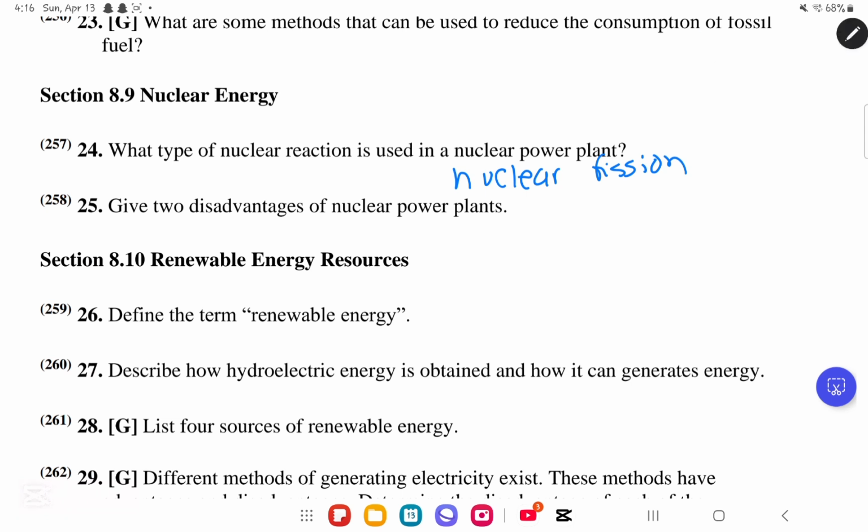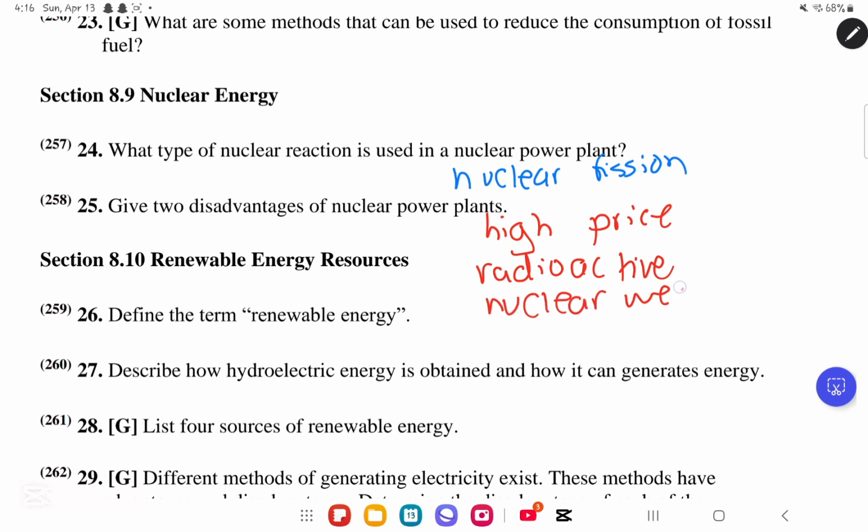Now they said, name 2 disadvantages of nuclear power. You have, first of all, the high price, which is a disadvantage. After that, you have that it is very radioactive and very dangerous to use. After that, there could be some nuclear weapons being used.